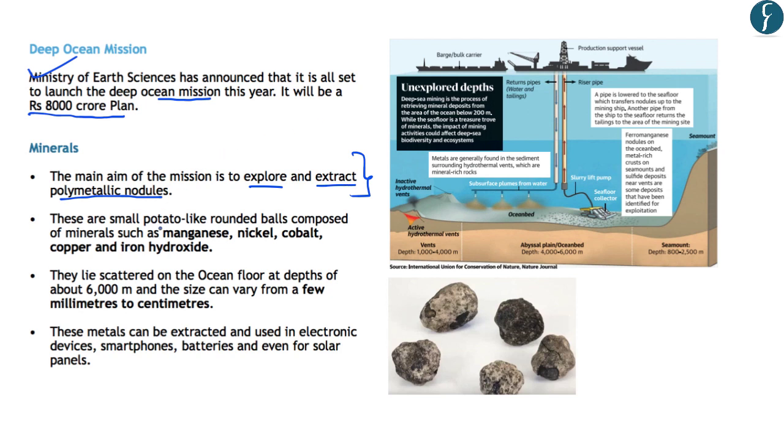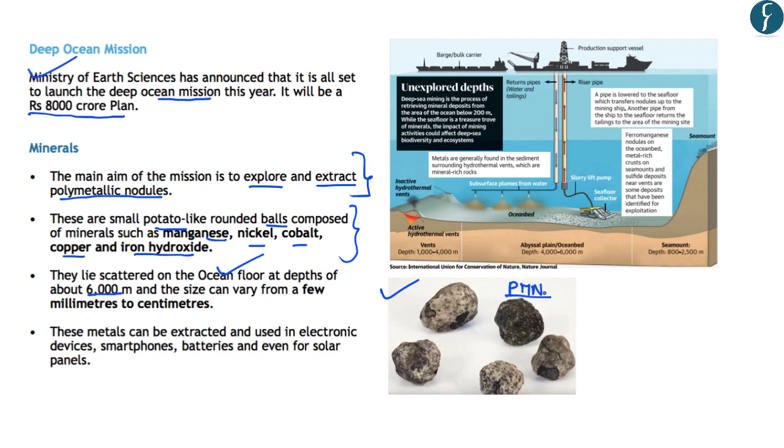So these are small potato-like rounded balls which are composed of important minerals like manganese, nickel, cobalt, copper and iron hydroxide. And these rounded balls lie scattered on the ocean floor at the depths of around 6,000 meters, and their size can vary from a few millimeters to centimeters. So as you can see in this picture, these are the actual pictures of the polymetallic nodules.